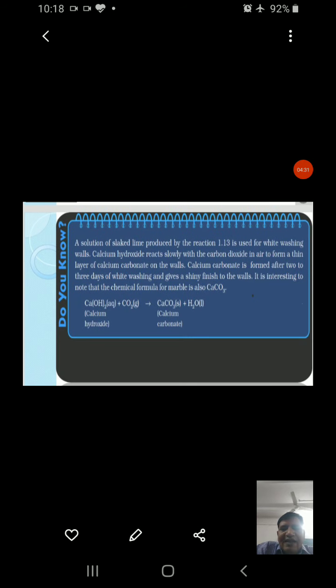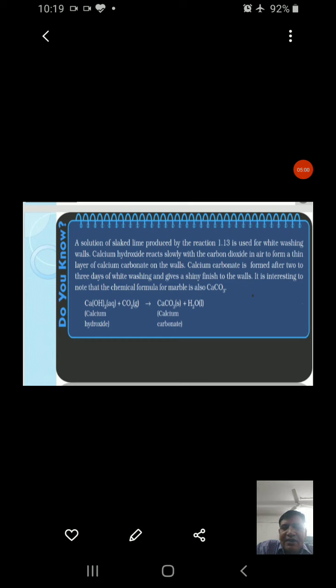Now, a solution of slaked lime produced by the reaction is used for whitewashing walls. A solution of slaked lime we use generally for the whitewashing of walls. Calcium hydroxide reacts slowly with the carbon dioxide in air to form a thin layer of calcium carbonate on the walls. Calcium carbonate is formed after 2 to 3 days of whitewashing and gives a shiny finish to the walls.